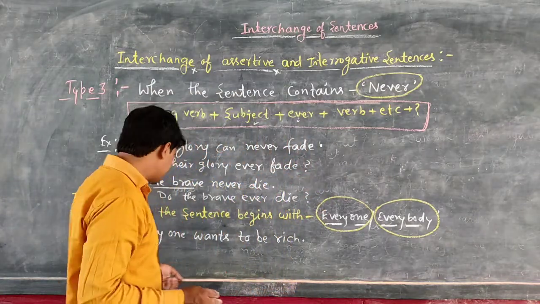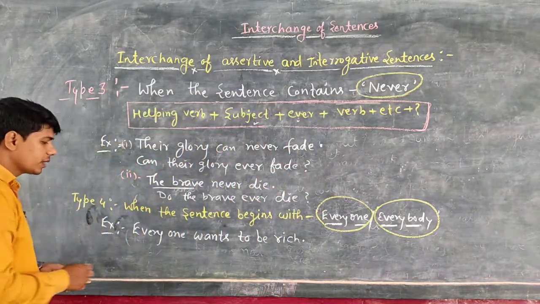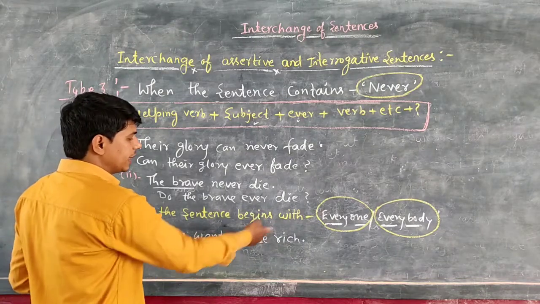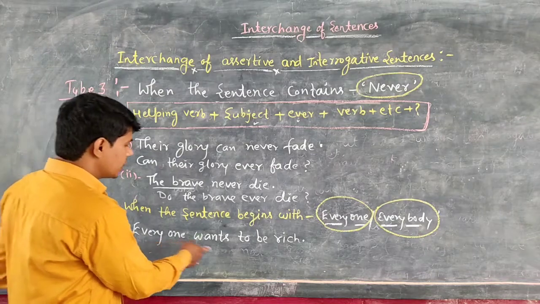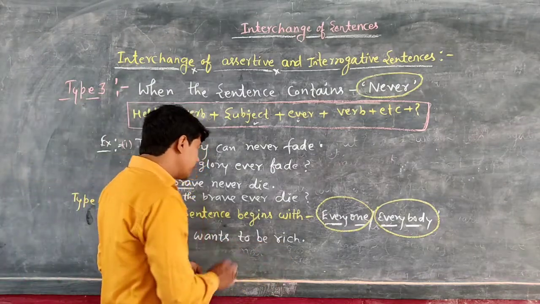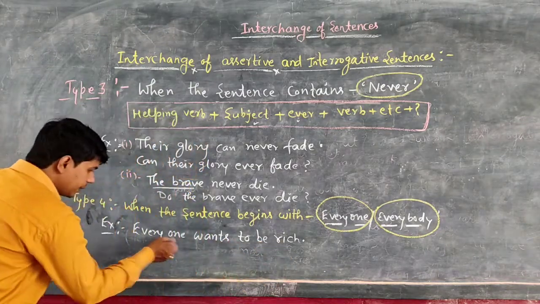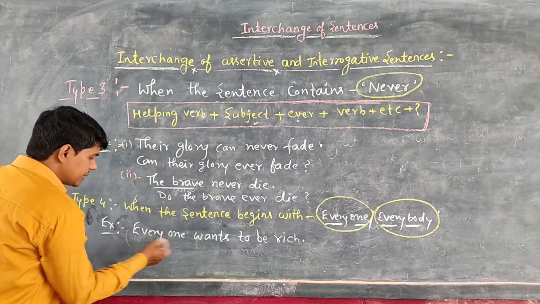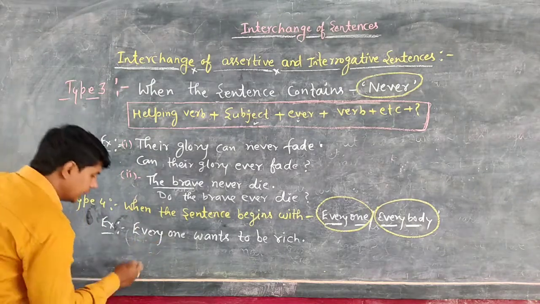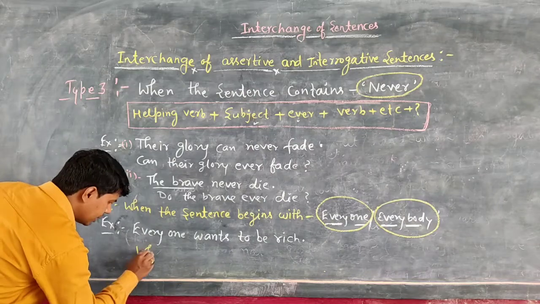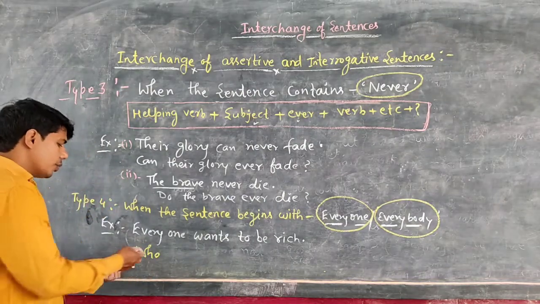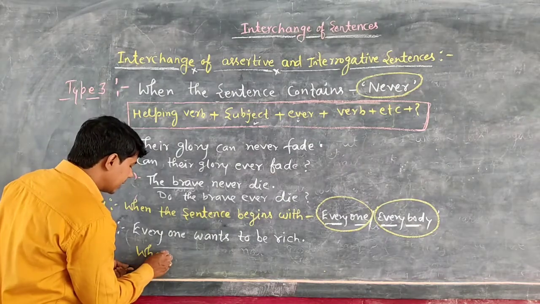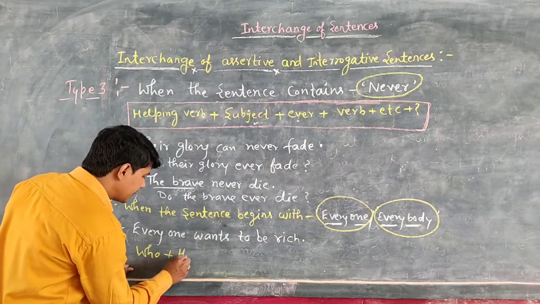So dear, very first, let's see with an example. Everyone wants to be rich. So dear students, very first, in place of everyone or everybody, we use the word who. Okay? We use the word who. Who, and after that, according to tense, we use the helping verb.